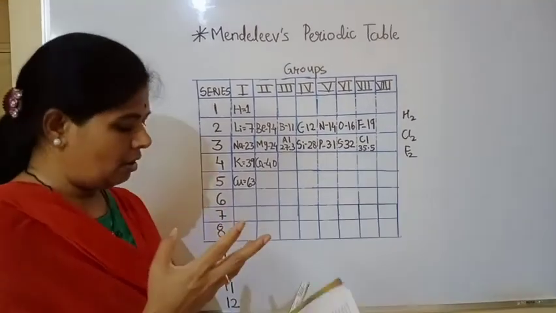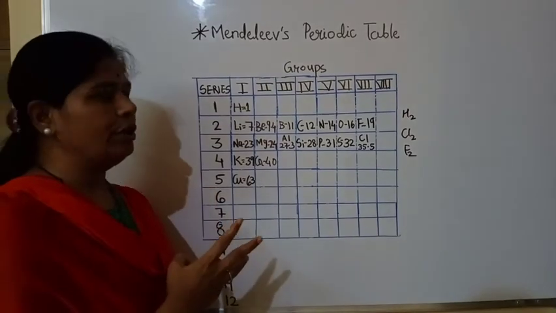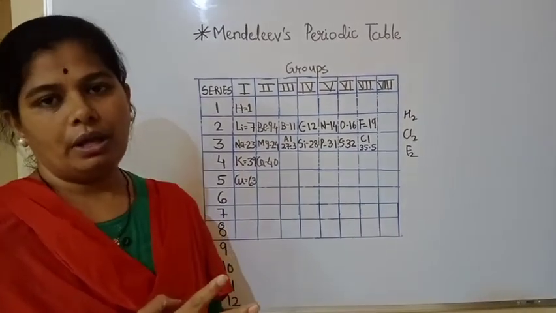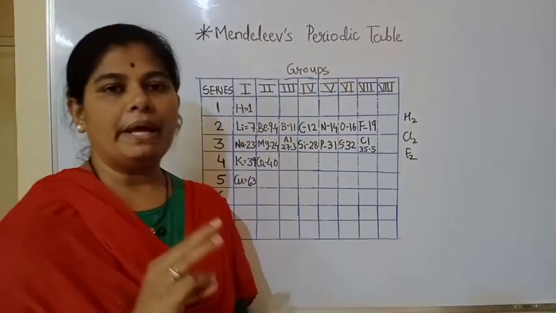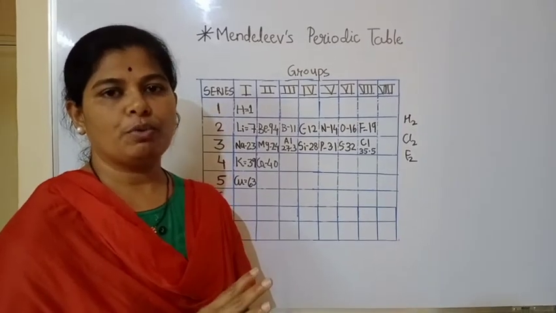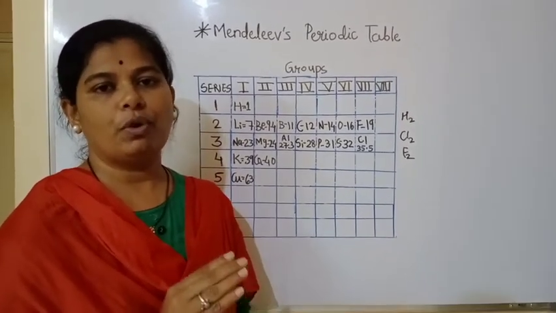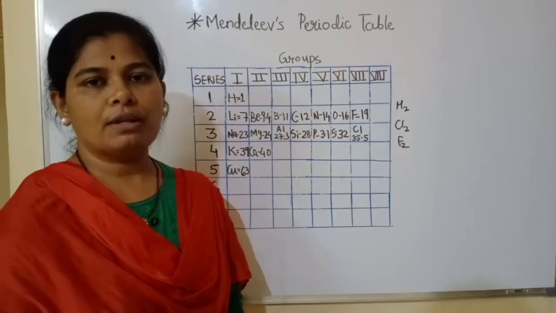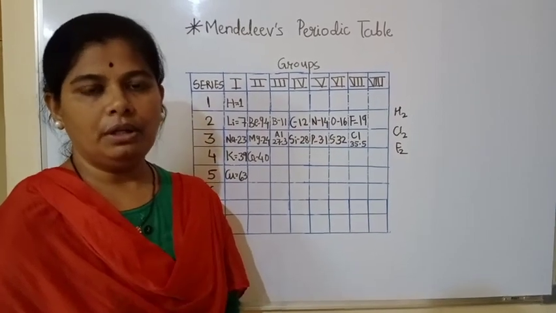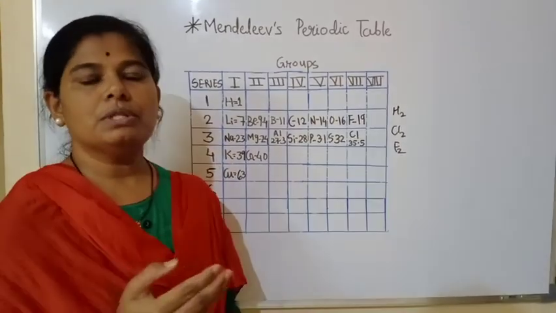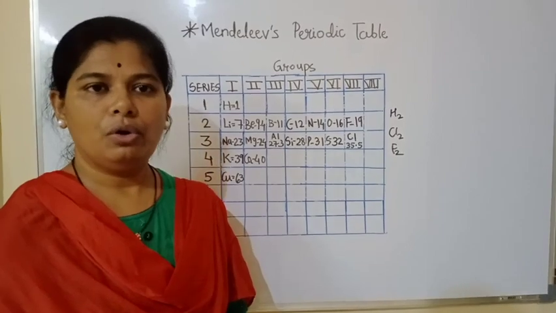So these were the four drawbacks or demerits in Mendeleev's periodic table. In the exam, the merits and demerits of Mendeleev's periodic table will be asked, for 3 or 4 marks, so study them thoroughly. In the next lecture, we will study the modern periodic law. Thank you.